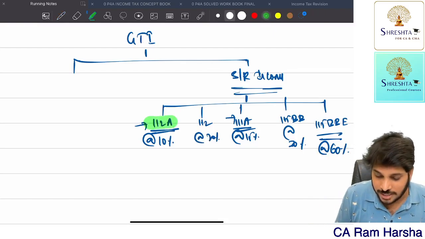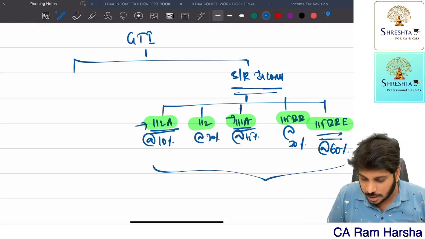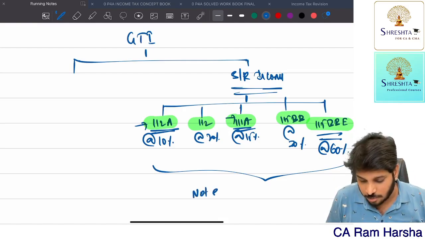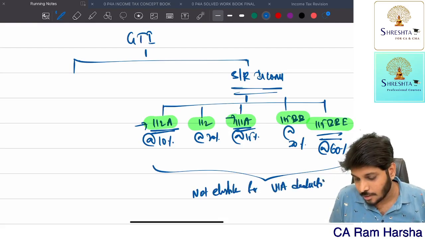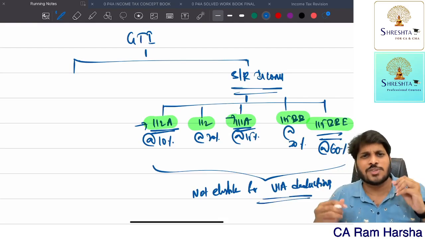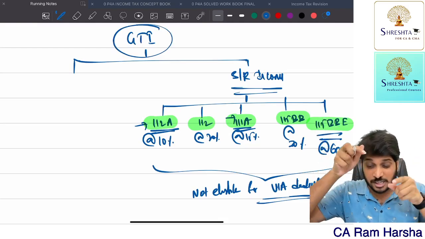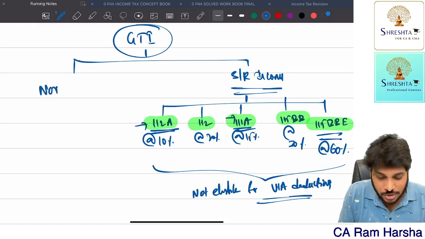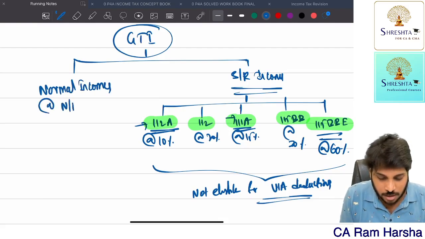Fine, anyhow. And capital gains are generally taxable. In all these sections, 112A, 111A, 115BB, 115BBE, they have commonly given one sentence: these incomes are not eligible for 6A deductions. You can't claim them. So while computing gross total income, if these incomes were there, eliminate them. Now the balancing figure is what remains. Those are called normal incomes, which are taxable at normal rates of tax.